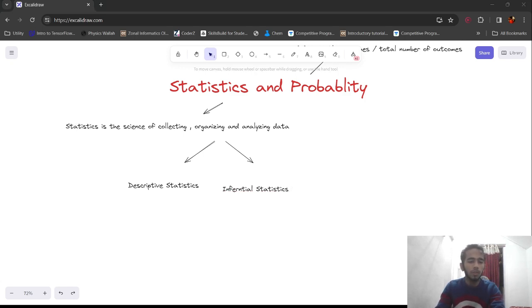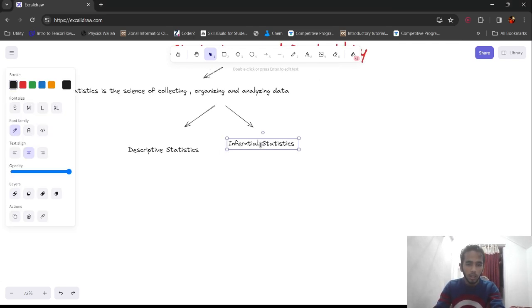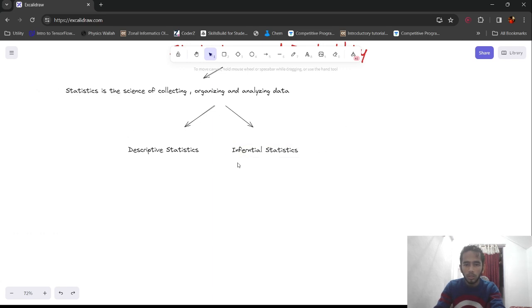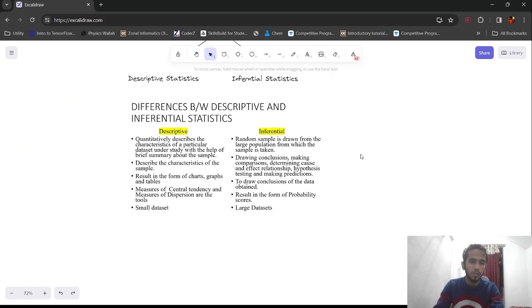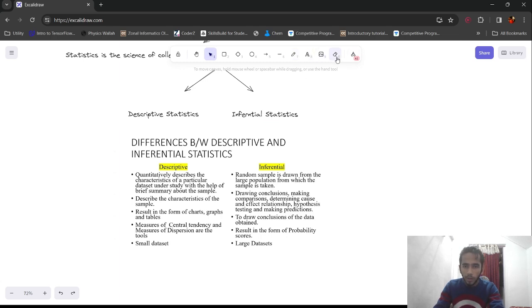So what is the difference between descriptive statistics and inferential statistics? I found a photo online that will explain it better. Let me just copy paste that photo.